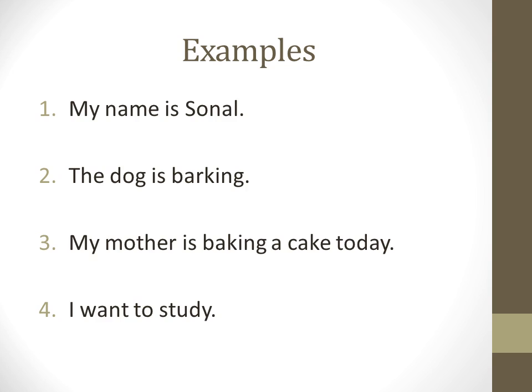I want to study. All these are complete declarative sentences, which means all these sentences are telling you something or giving some information. So at the end, we put the full stop.